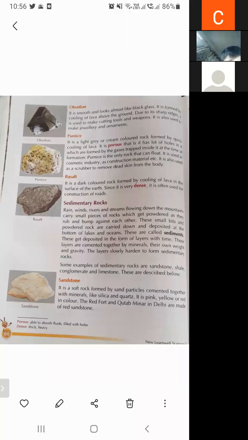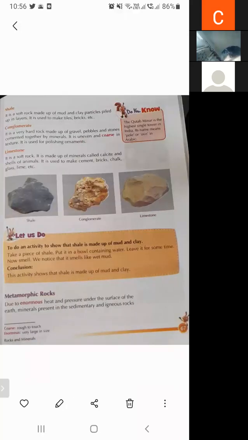So now let's start metamorphic rock. So today's topic is metamorphic rock. Due to enormous heat and pressure under the surface of Earth, as we know, there is a very high temperature below the Earth's surface.